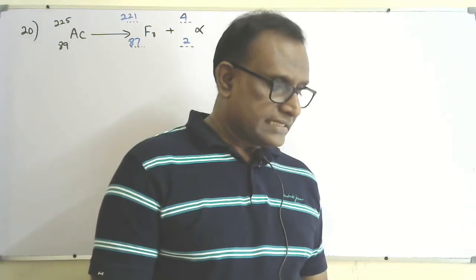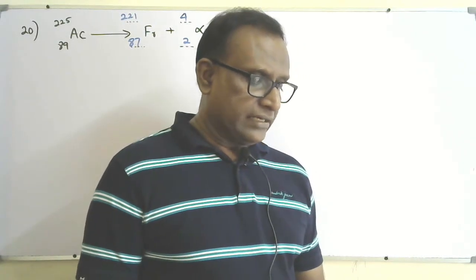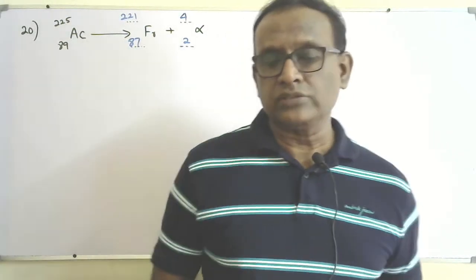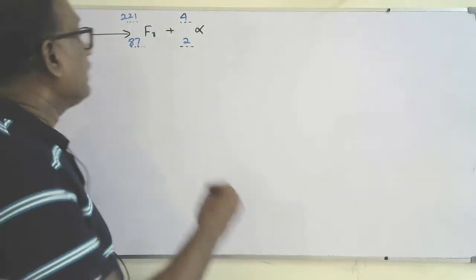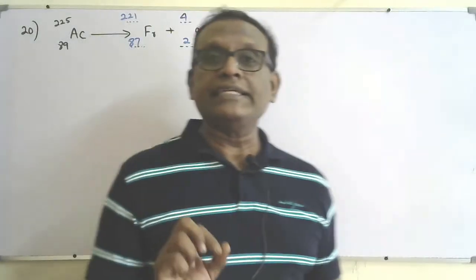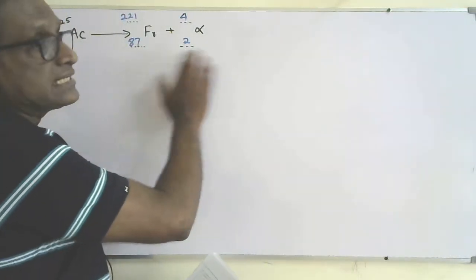Okay, so C part: the francium nucleus and the alpha particle move away from each other after decay. So that means we know that before decay, actinium is at rest, so its momentum equals 0. So they are moving in opposite directions to conserve the momentum.